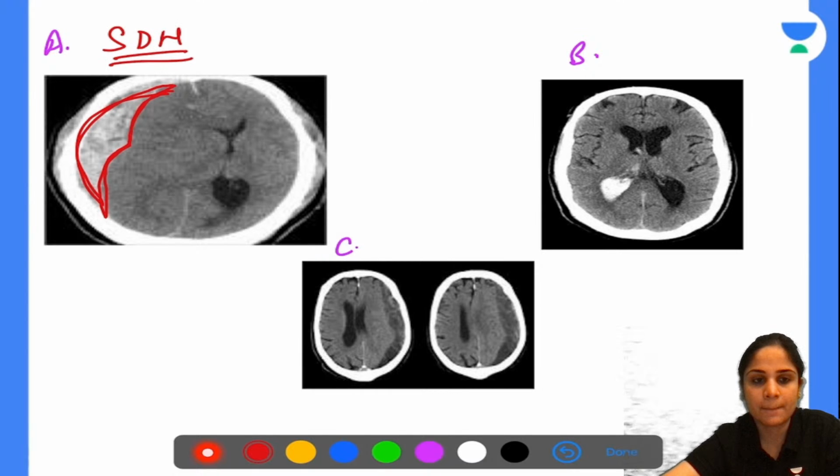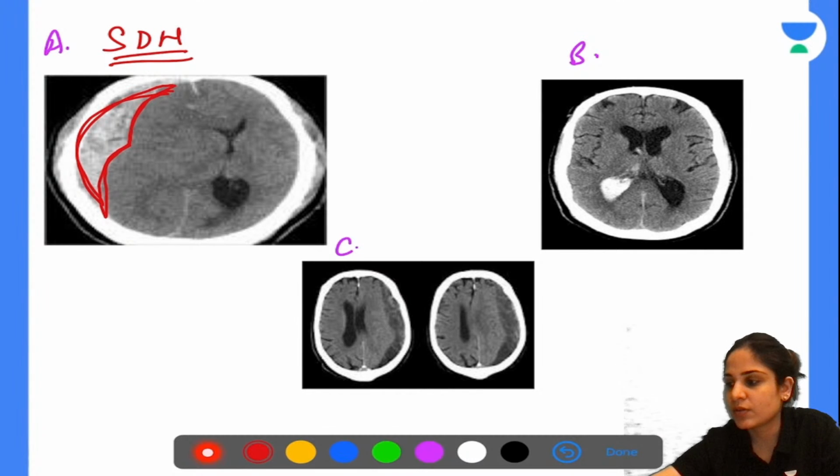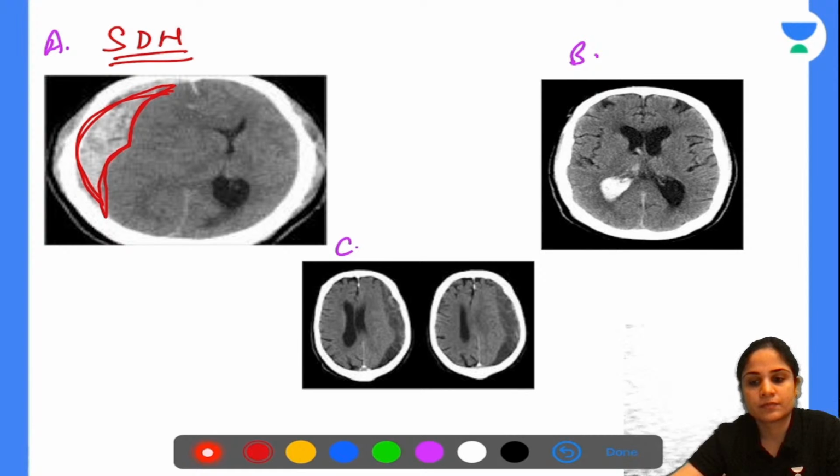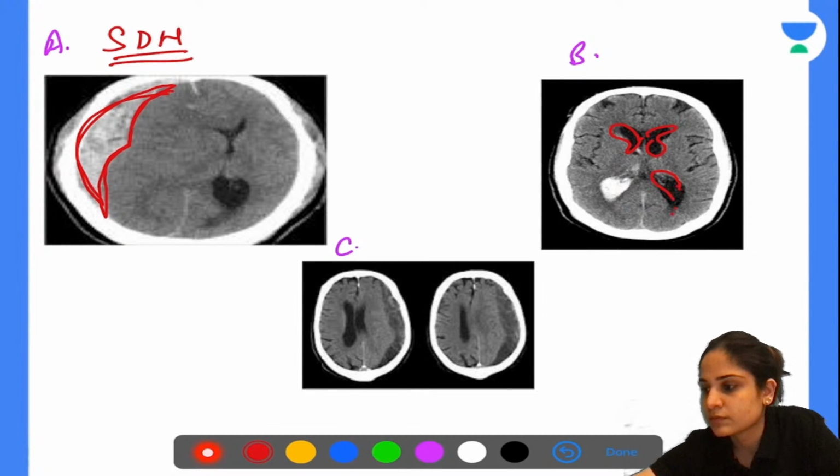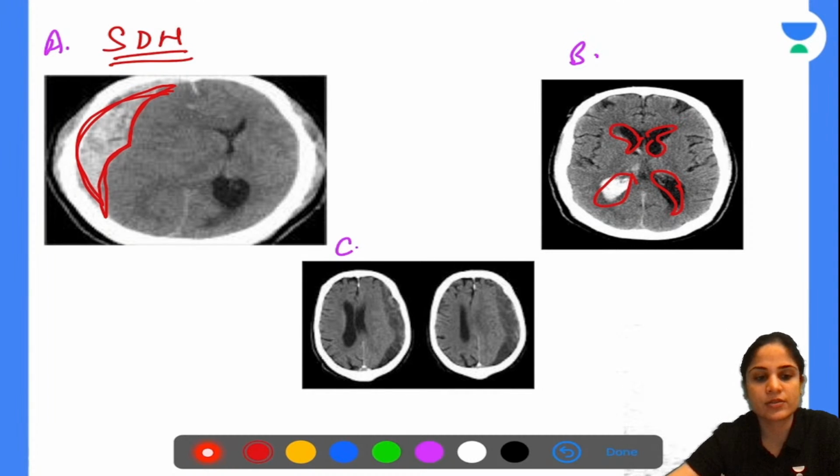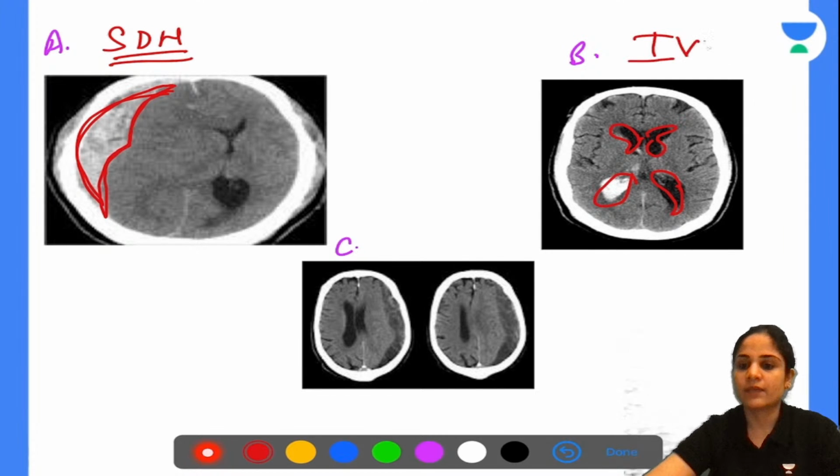Do you have any idea or not? See where the blood is present. I have given you 3 other things that you can identify, and then you have the blood here. This is intraventricular hemorrhage. The blood is in the ventricles. Okay, so this is intraventricular hemorrhage. And what about C? C is similar to something that you all have answered before.